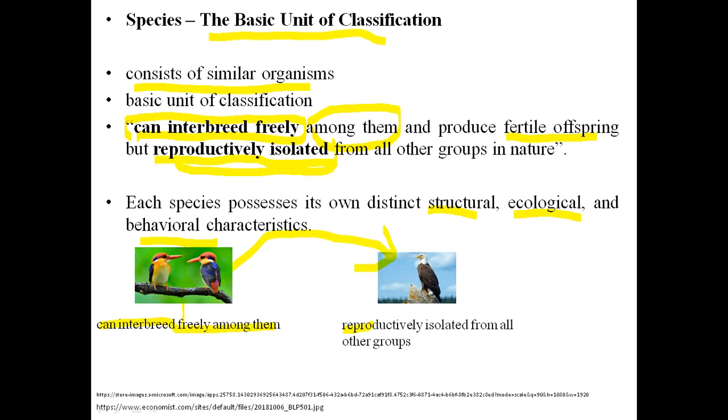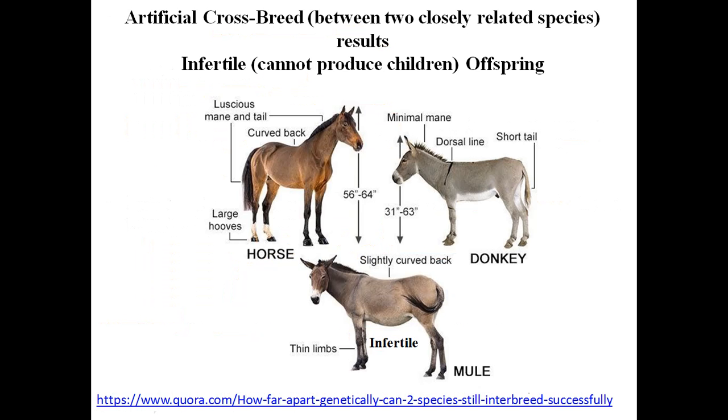Because the eagle's reproductive system and reproduction time are completely different from all these birds. So in nature, the birds cannot breed with the eagle, even though both are birds and both can fly. But sometimes it is possible that